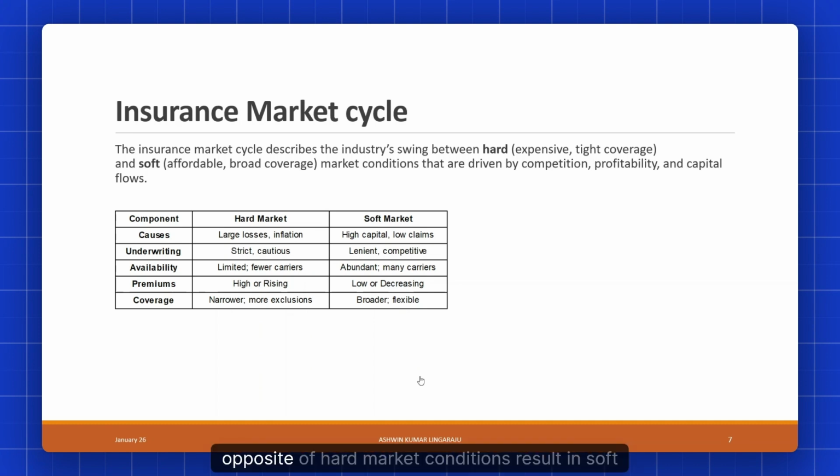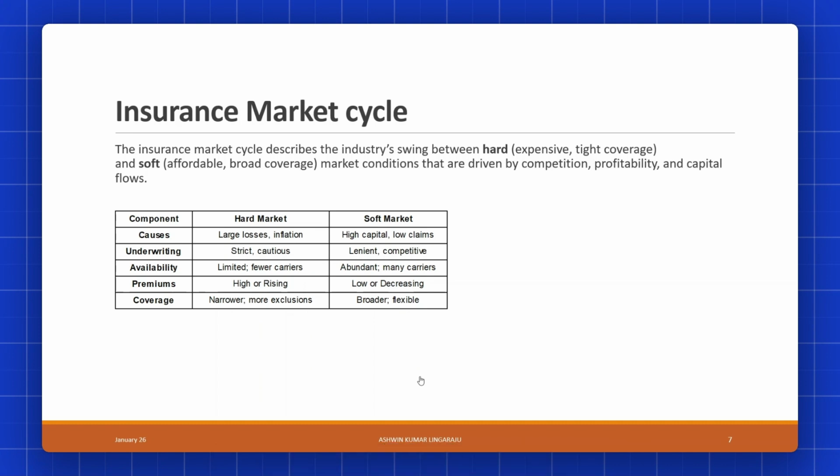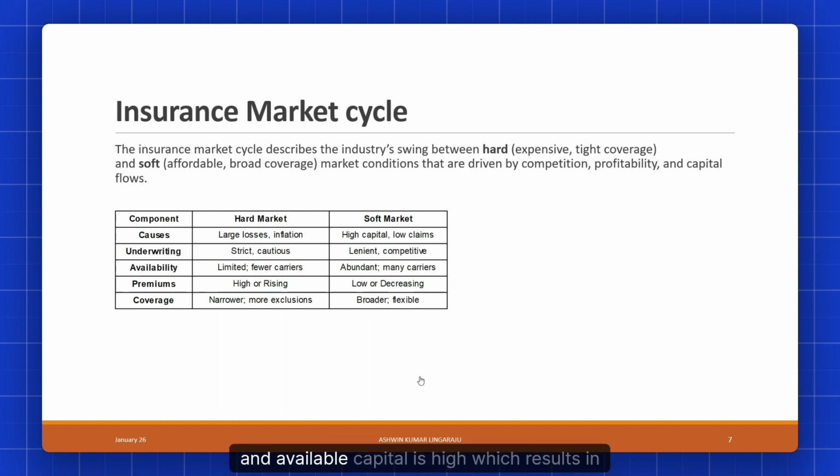The opposite of hard market conditions results in a soft market. With no major claims and high available capital, there is competitive underwriting, and many carriers are available to attract buyers with broader coverage. This results in lower premiums. This scenario is also called a buyer's market. Both insurers and reinsurers can simultaneously experience a hard market, or both can experience different market cycles. Reinsurers react faster than primary insurers, thereby tightening terms before primary insurers pass this cost on.